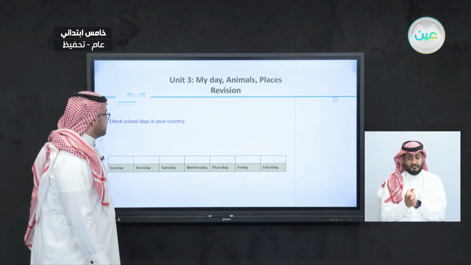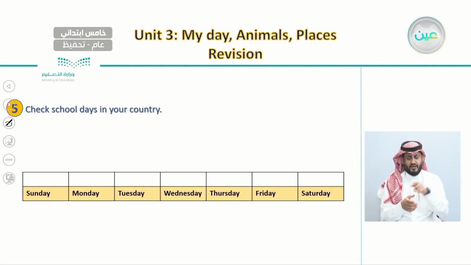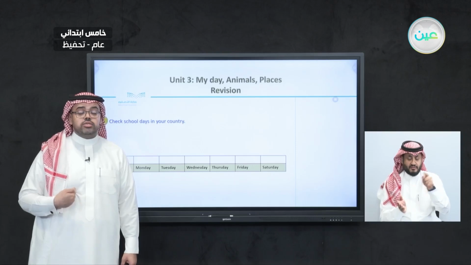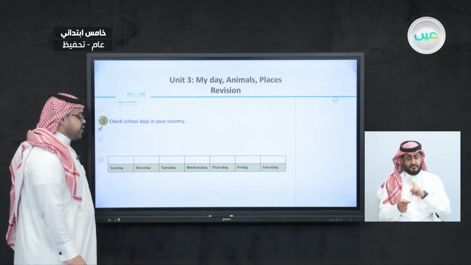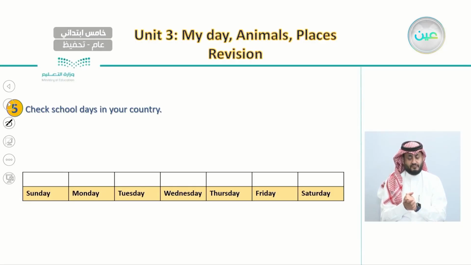And after this, we said, check school days in your country. Here we have 7 days, which are Sunday, Monday, Tuesday, Wednesday, Thursday, Friday, and Saturday. What we did in this exercise is go day by day, and if this day is a school day in our country, we put a check mark. So let's remind ourselves of how we answered this exercise.